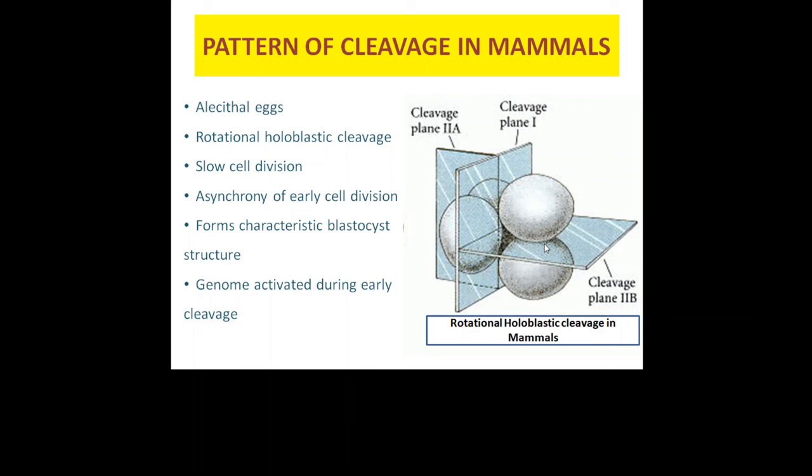And unlike almost all other animal genomes, the mammalian genome is activated during early cleavage. And it is the newly formed nuclei rather than the oocyte cytoplasm that produce the proteins necessary for cleavage and development. In humans, the zygotic genes are first activated between the 4 and 8 cell stages.